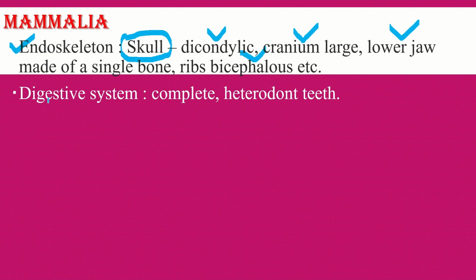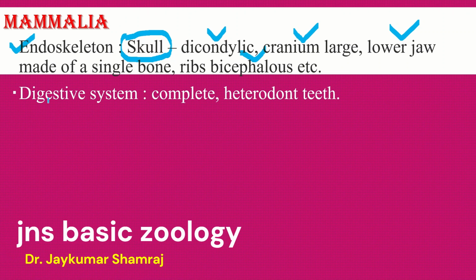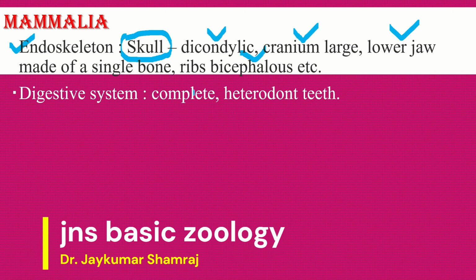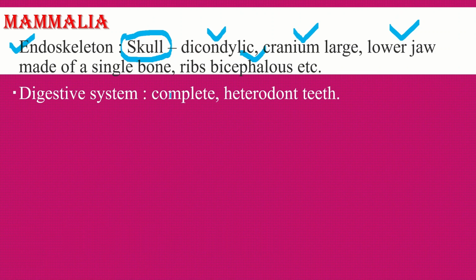Next one, about the digestive system. The digestive system is complete. The alimentary canal is complete, and it is terminated by the anus. There is no cloaca.